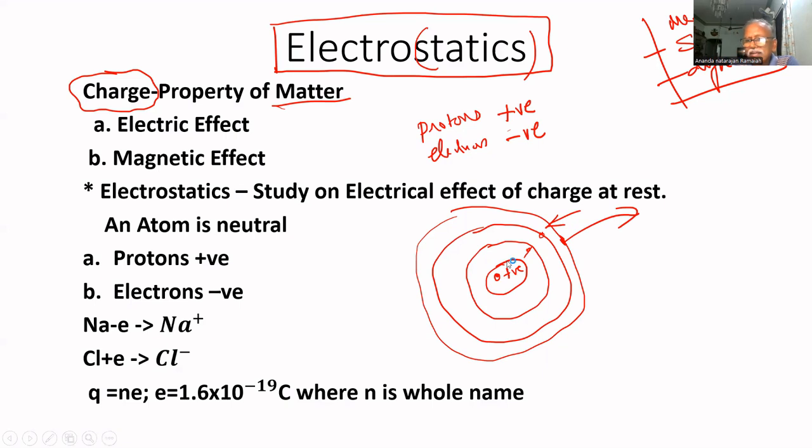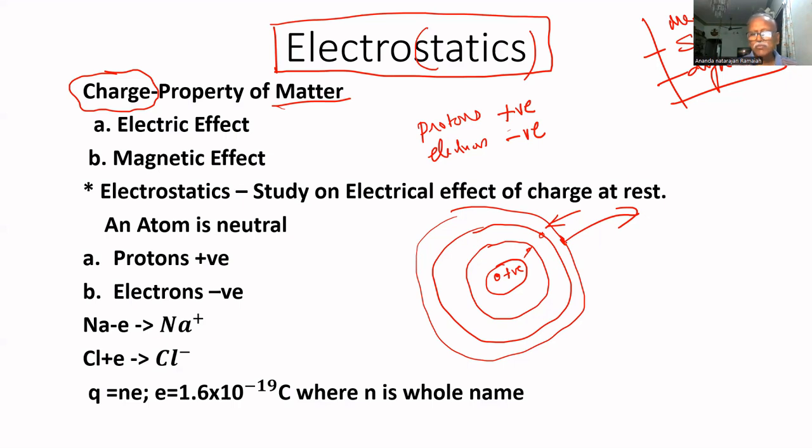If the proton didn't attract, they would go away. But the electron will resist that attraction. Otherwise, if it doesn't resist, it will come and fall into the proton. It should resist and run in this path. If it doesn't resist, that electron will fall into the proton.